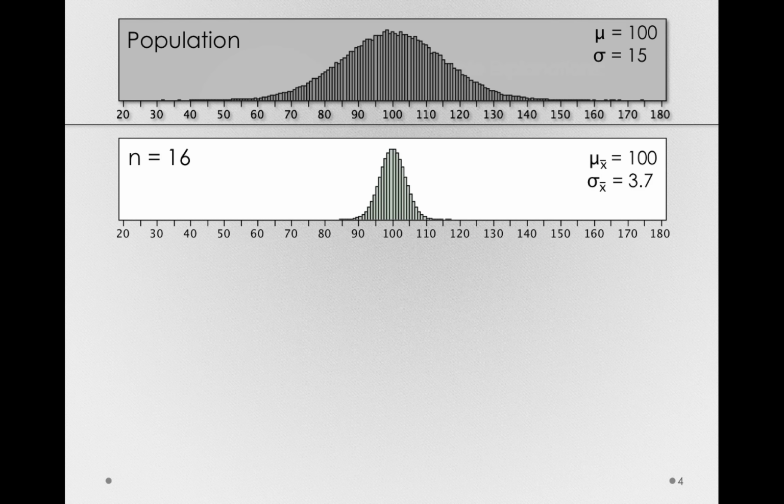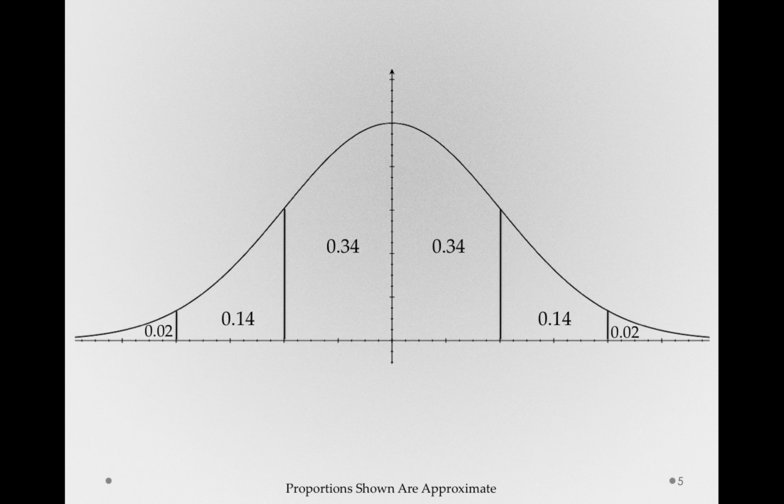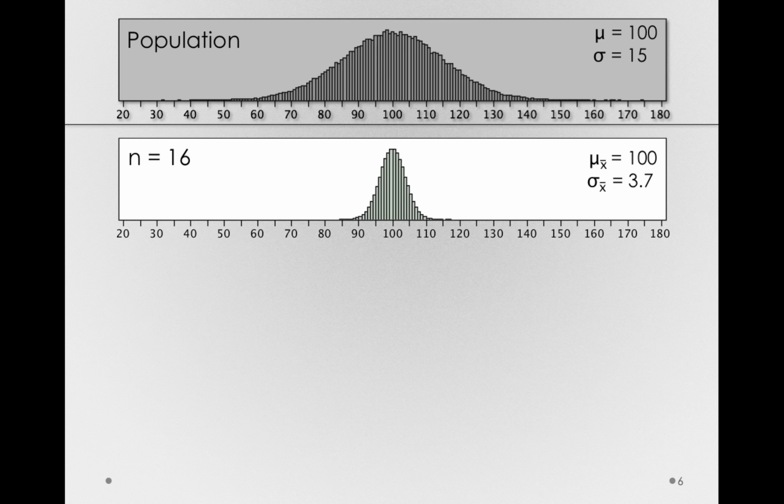Knowing what we do now about sampling distributions, we can say a lot about the likely sample means that we would get taking a sample of size 16 from such a population. In fact, this sampling distribution is really just a normal distribution, and we know a lot about the probabilities or proportions of a normal distribution. So, using what we know, imagine we were to z-score this sampling distribution.